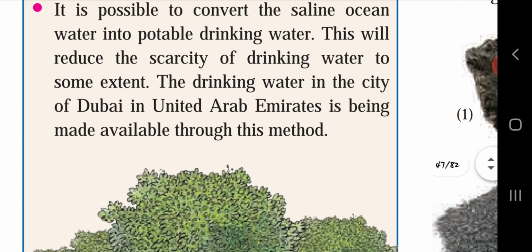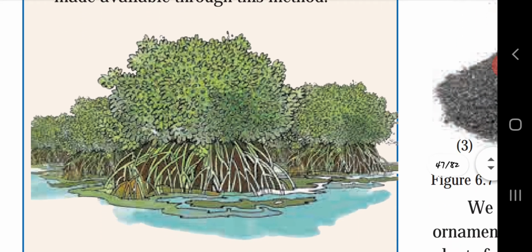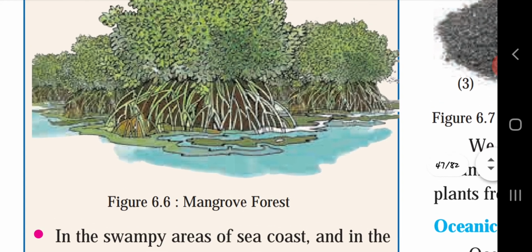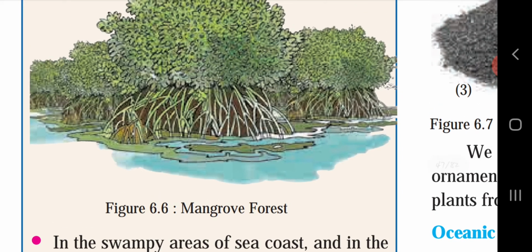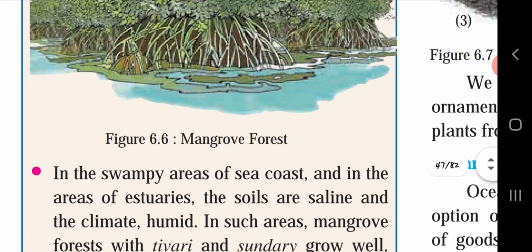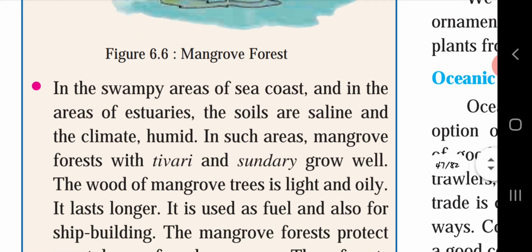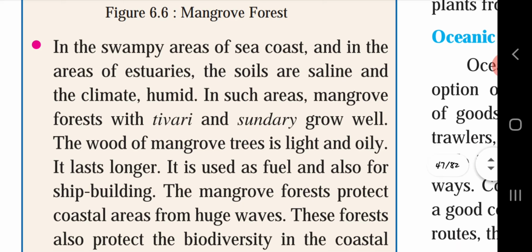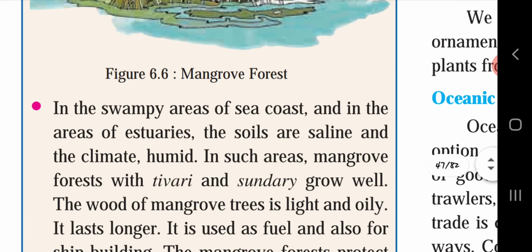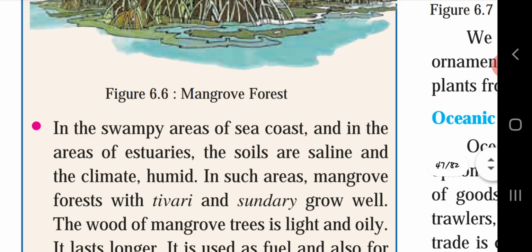Figure 6.6 shows a mangrove forest. In the swampy areas of the sea coast and in the areas of sanctuaries, the soils are saline and the climate humid. In such areas, mangrove forests with Tiwari and Sundari grow well. So, where the climate is humid and the soil is saline, this type of mangrove forest grows.